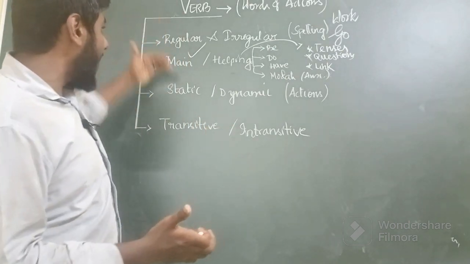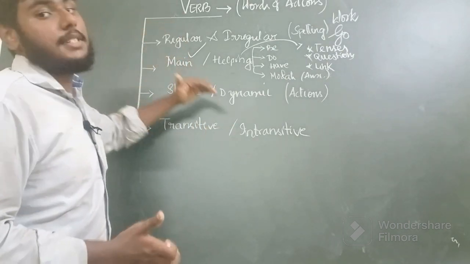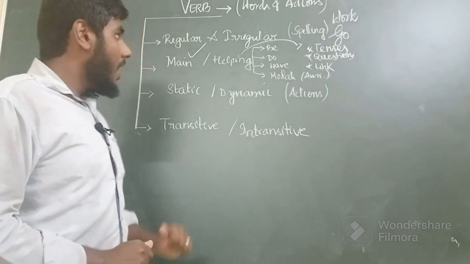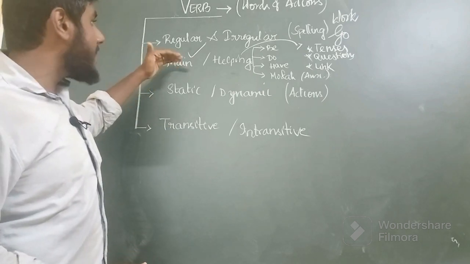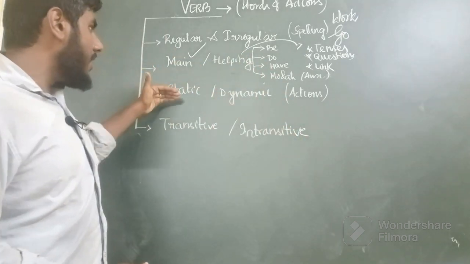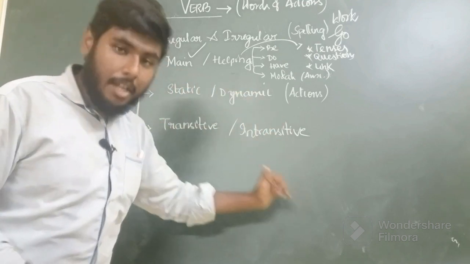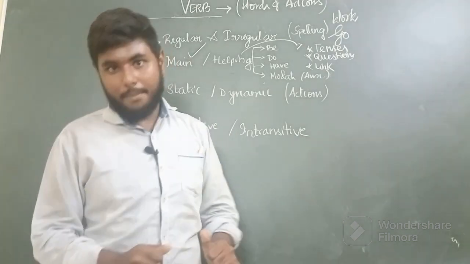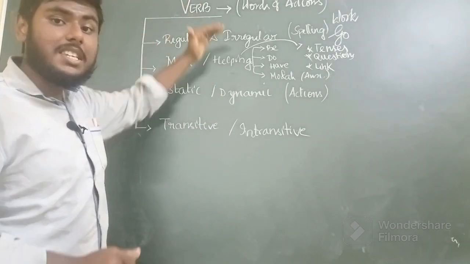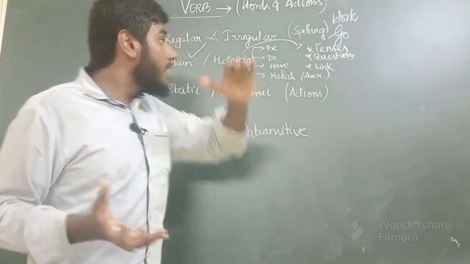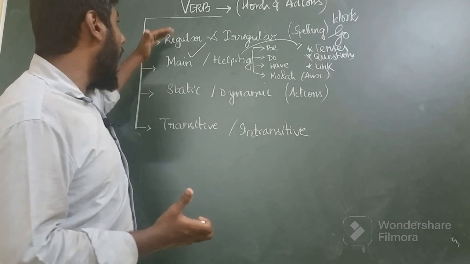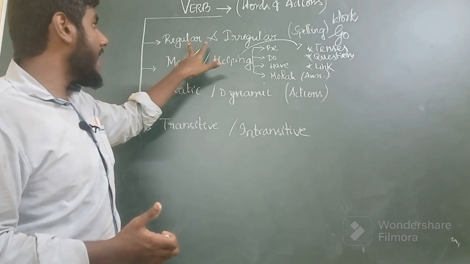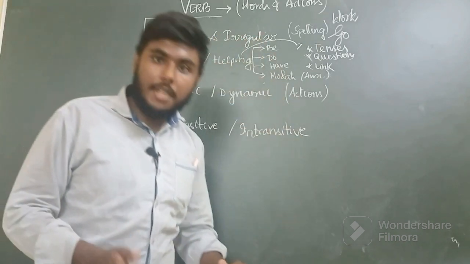As I said, they are classified into four broad classifications. The first is regular or irregular verbs. The second is main or helping verbs. The third is static or dynamic verbs, and the last one is transitive or intransitive verbs. So these are the four classifications of verbs. Now let's quickly get into the understanding of all these types of verbs. First, we'll understand what regular and irregular verbs are.